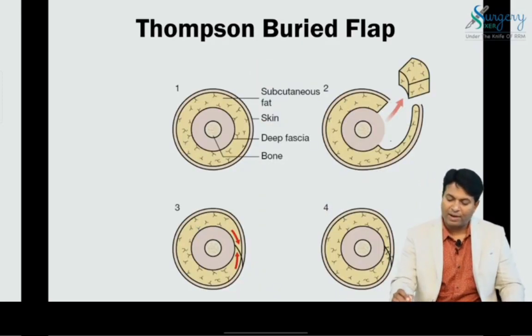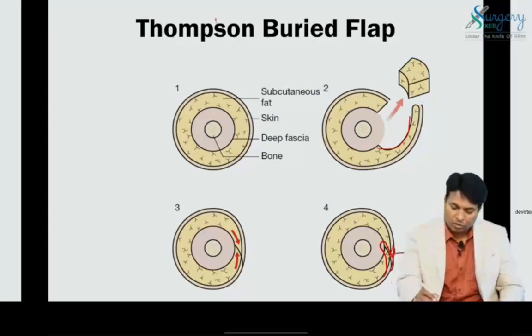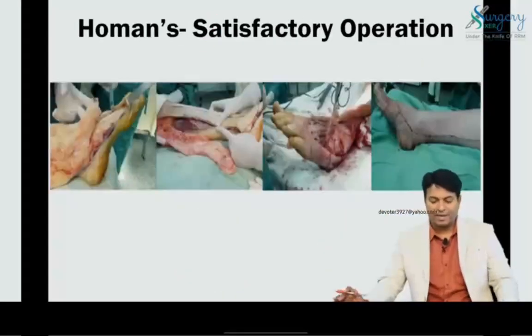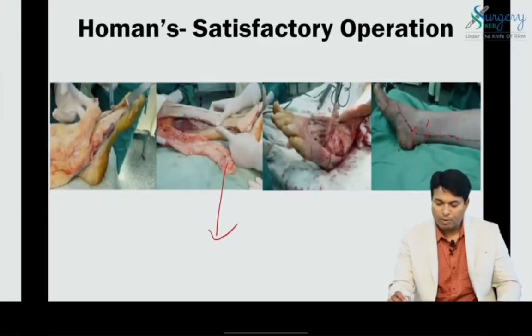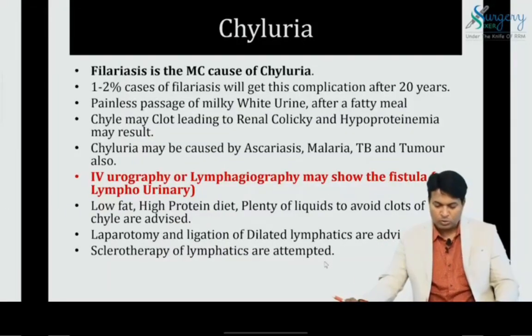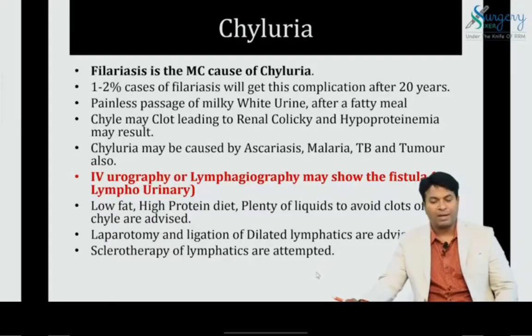This is Thompson's buried flap. We remove the subcutaneous tissue and you can see the skin going inside like this, so there will be burial of the skin. Therefore, Thompson: P for pilonidal sinus. This is the Homans operation. We raise the skin flap, remove the filarial lymphatic tissue, and then close it back. The problem is the skin flap can go for necrosis. Chyluria is treated by surgical treatment of the dilated lymphatics.